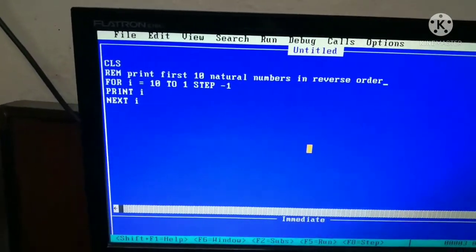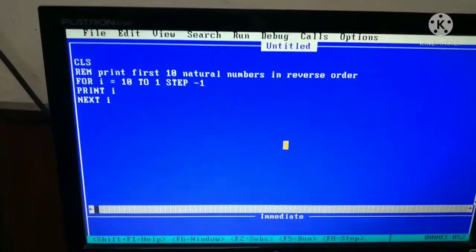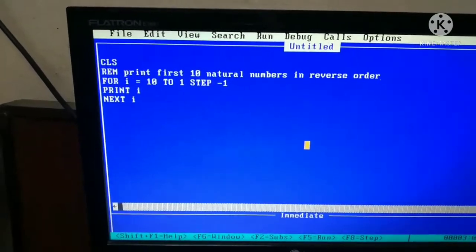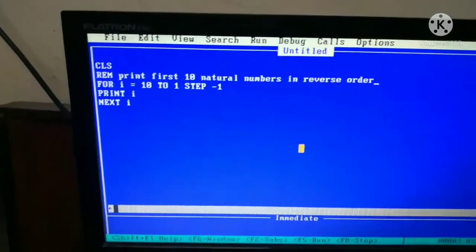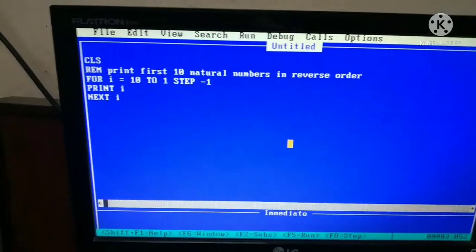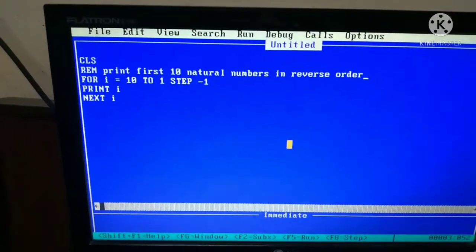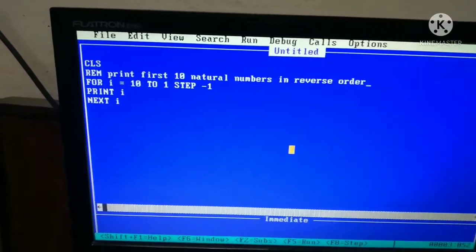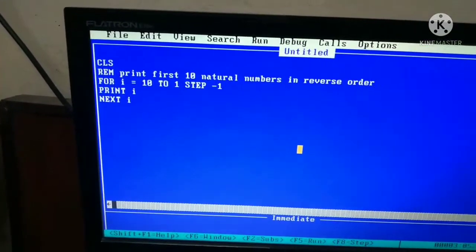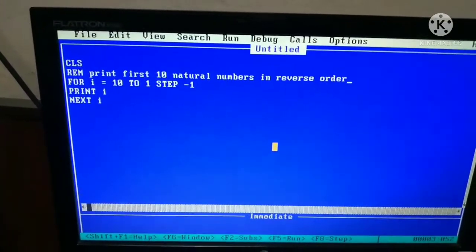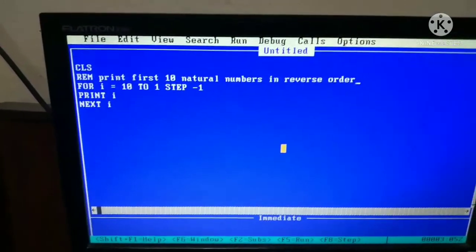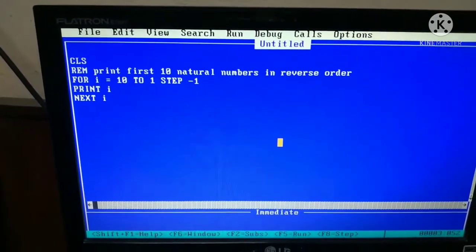To put it in simple words, if we want to print from 1 to 10 serially, we need not write step 1. Just simply we write from 1 to 10. But in case of printing in reverse order, we must write step minus 1.